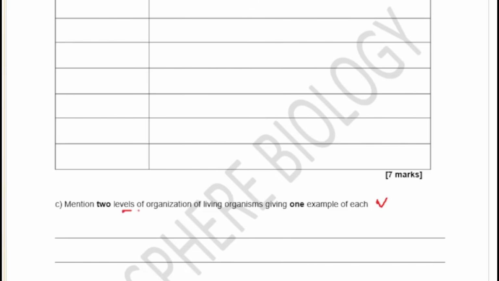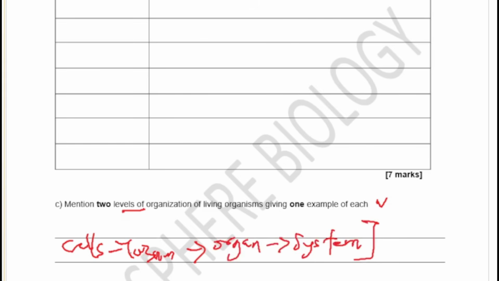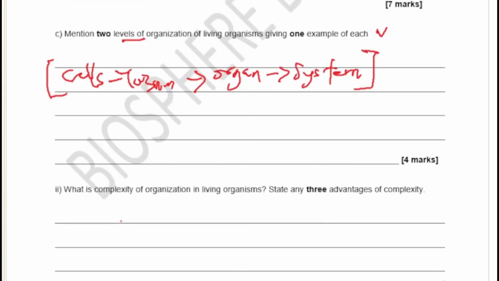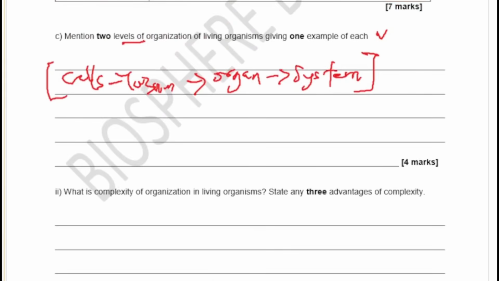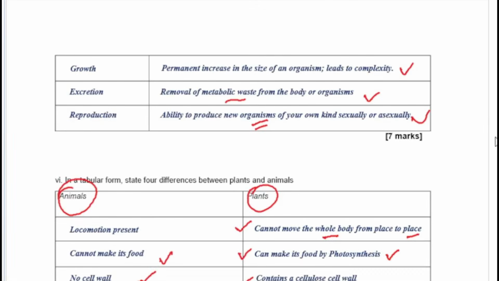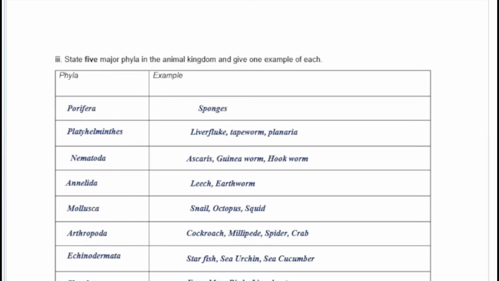2 levels of organization. Here we have from the cells to the tissues to the organs, and then to the what? To the system. Remember I say you can pause the video at every point, attempt to do this by yourself, and then look at our answers. Now the next one says, what is complexity of organization in living organisms? And then state 3 advantages of this complexity. So you have to look at that again. So let's see that and see what we have as our answers.